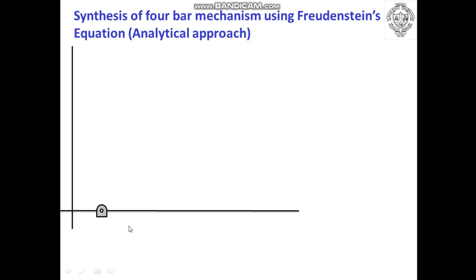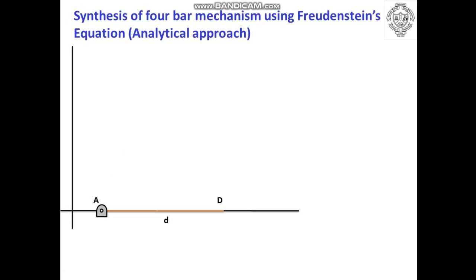Now let us consider this particular point as fixed point A, and another point which is kept at distance d and which is labeled as capital D and considered to be another pivot or another fixed point.